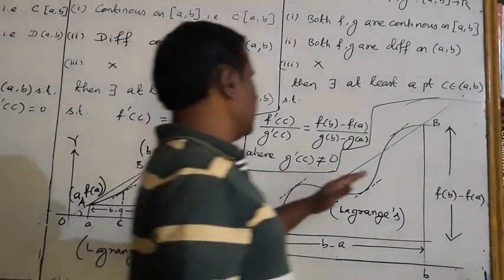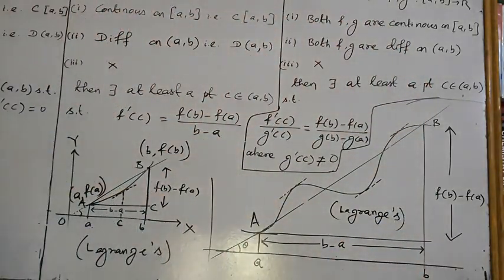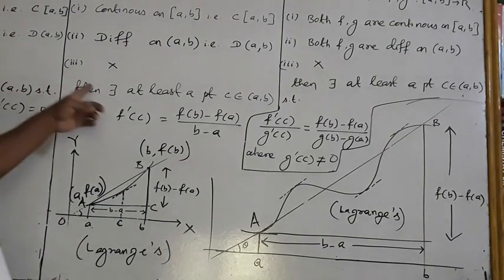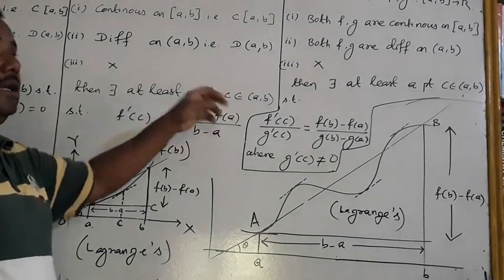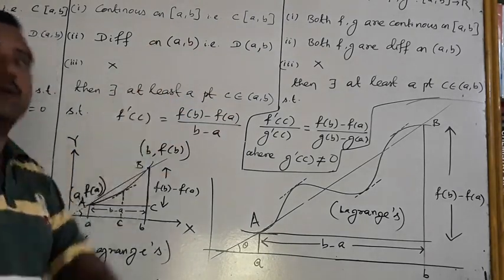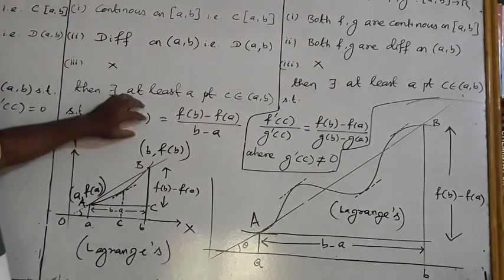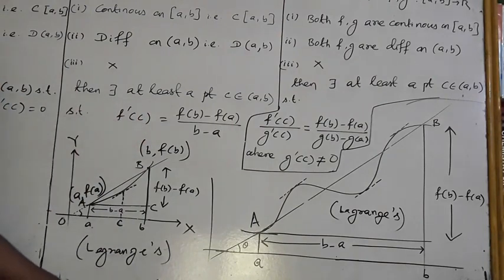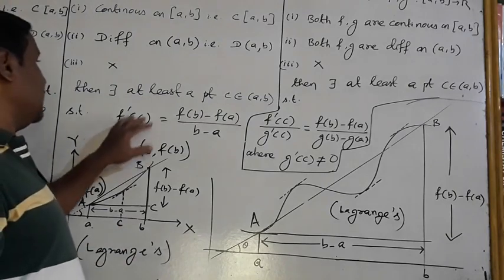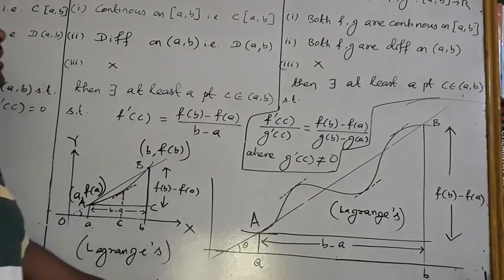1 tangent, 2 tangents, 3 tangents are there parallel to that chord AB. That's why it is written: there exists at least a point C, at least one point will be found, C belongs to AB such that f dash C, which means tangent. The tangent must be parallel to the chord.